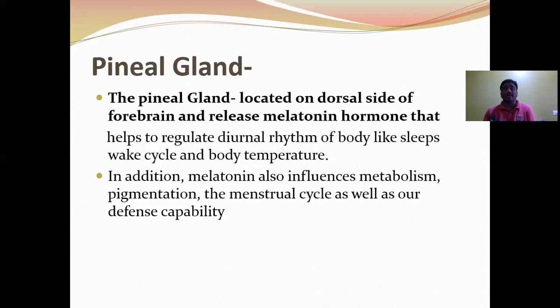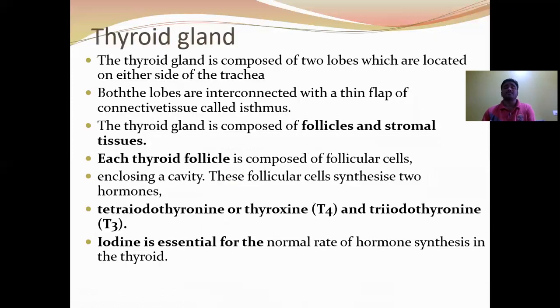The cyclical events which take place in a 24 hour duration are called circadian rhythm. The circadian rhythms are controlled by the melatonin hormone, and it also regulates body temperature. In addition to that, melatonin also influences metabolism, pigmentation, the menstrual cycle, as well as defense mechanism.